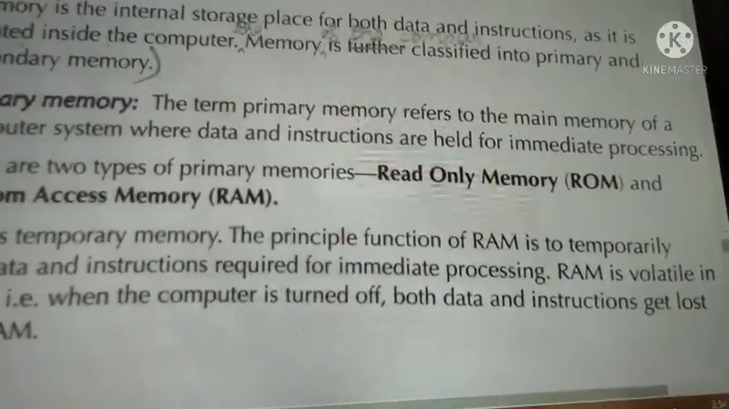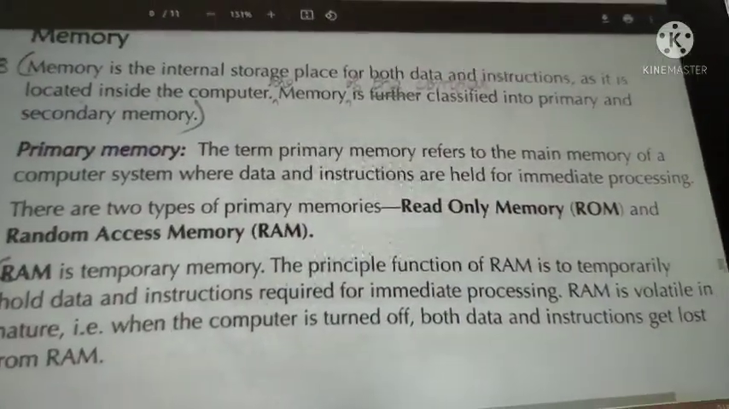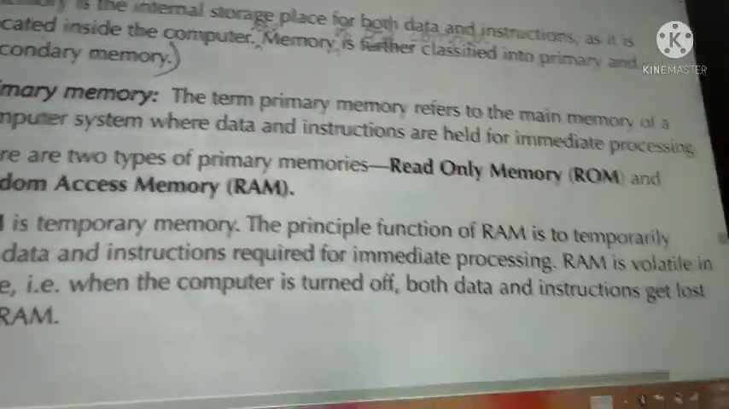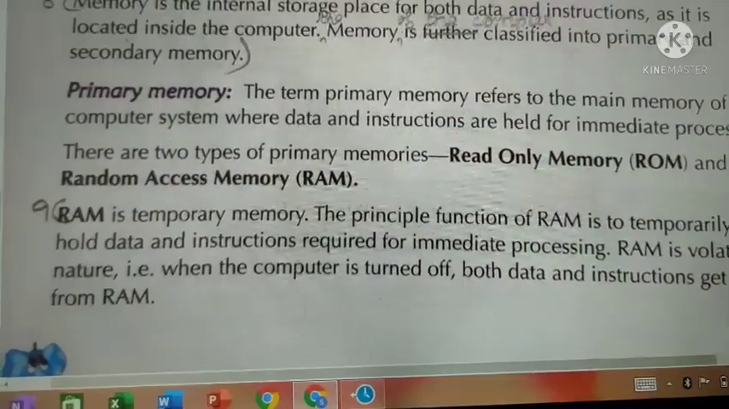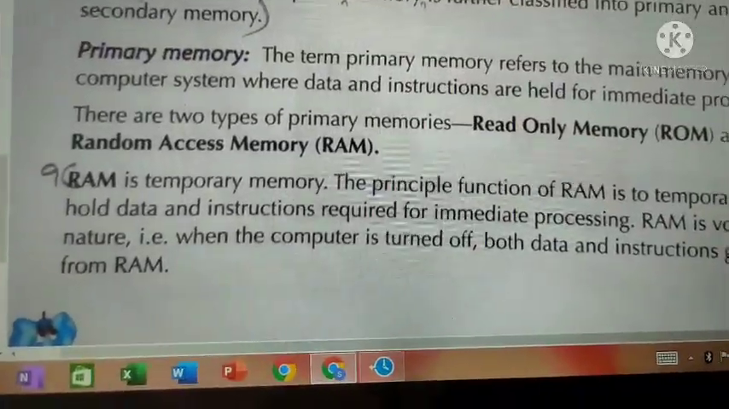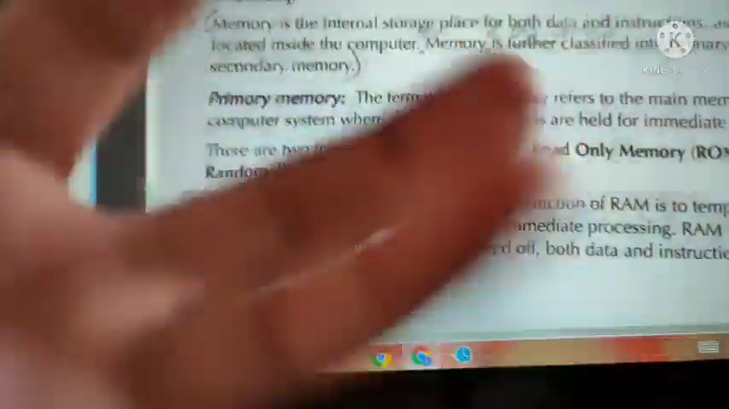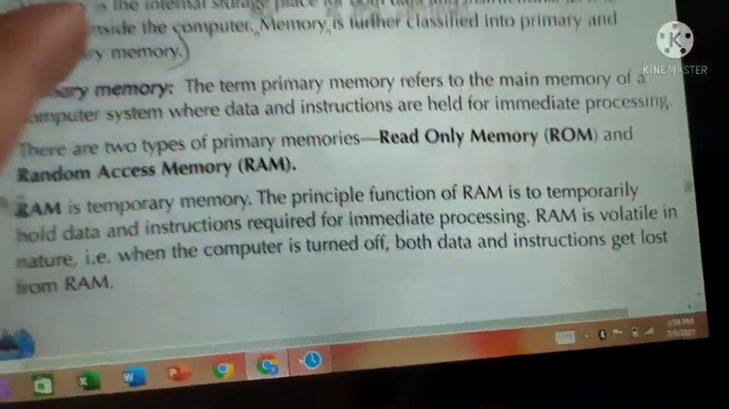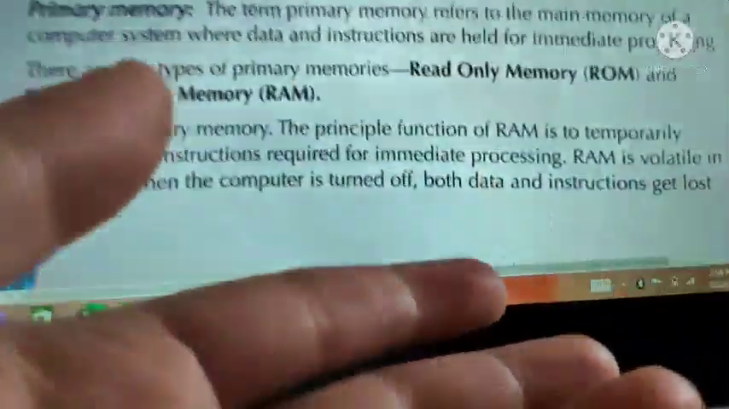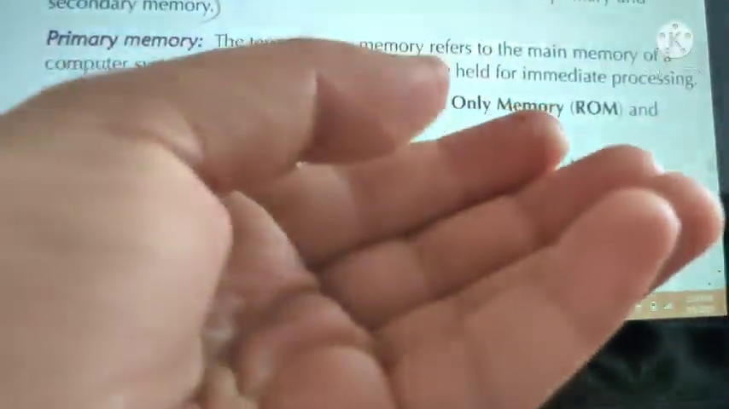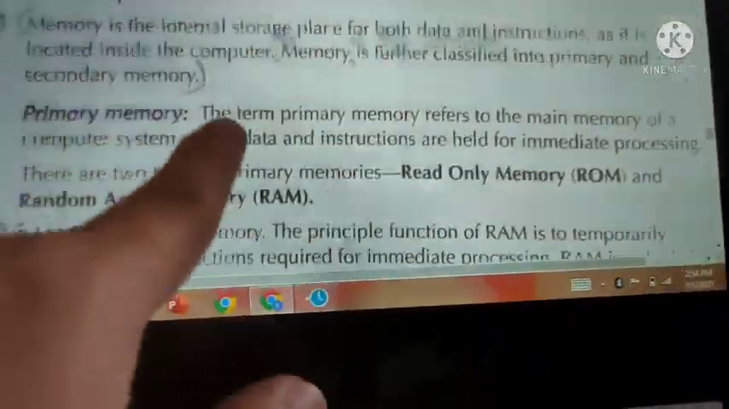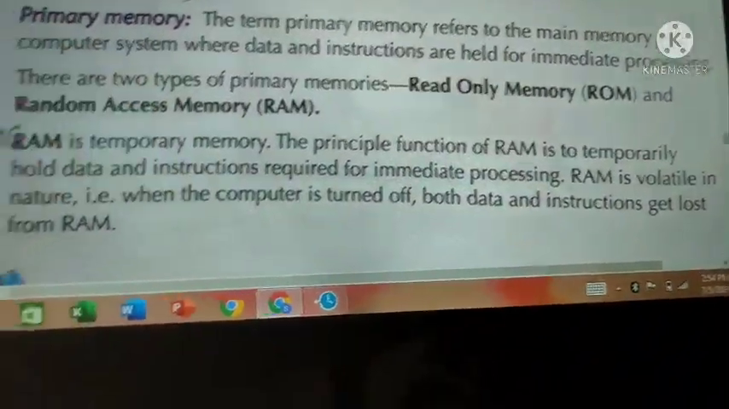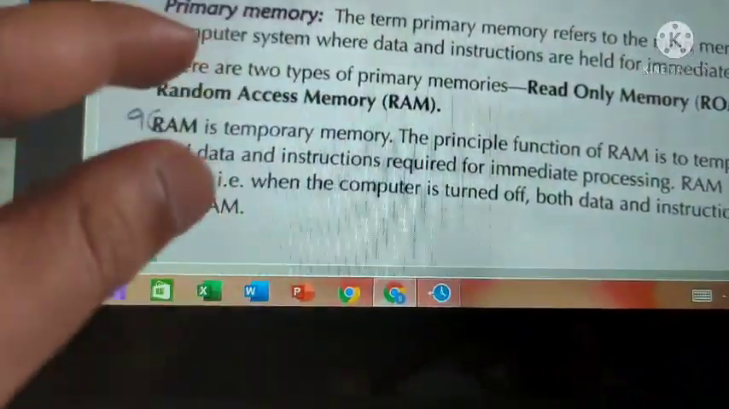The term primary memory refers to the main memory of a computer system where data and instructions are held for immediate processing. Primary memory is also known as main memory. Basically, primary means the first thing, so it is main memory only. There only data are stored for temporary operations, as I told in the previous topic also.